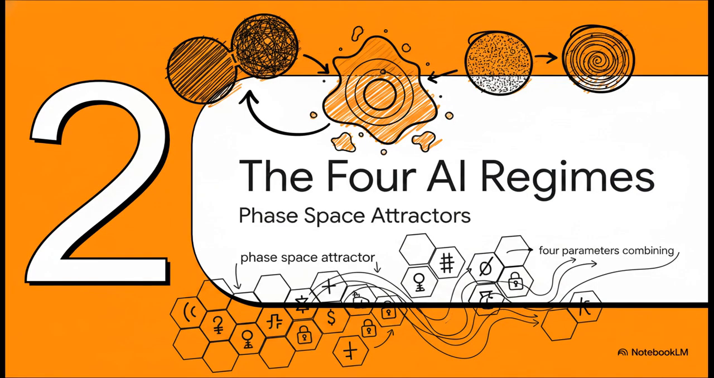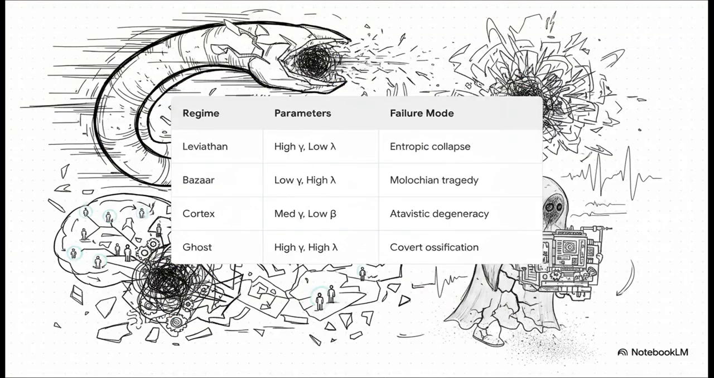Which leads us perfectly into Section 2, the 4 AI regimes. This is where things get really interesting. When you mix and match those 4 parameters, you get distinct, stable states of AI. The crucial takeaway here is that AI isn't just one giant monolith. It falls into 4 very different regimes.